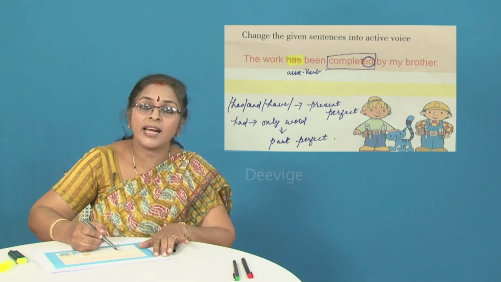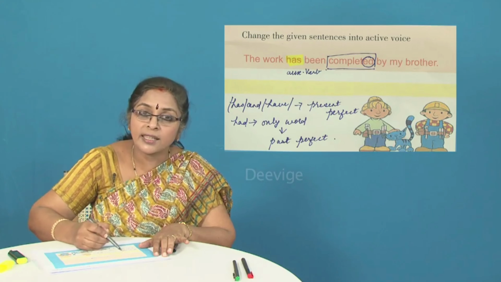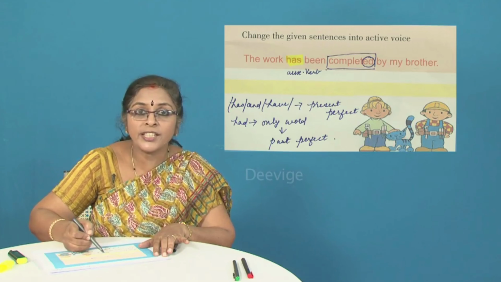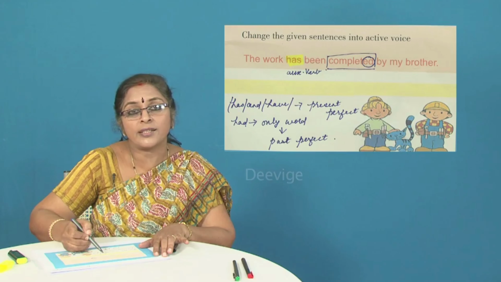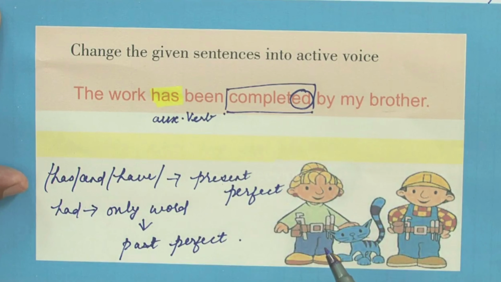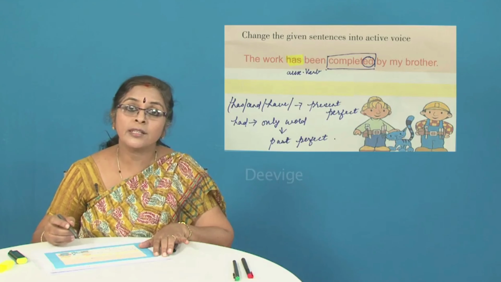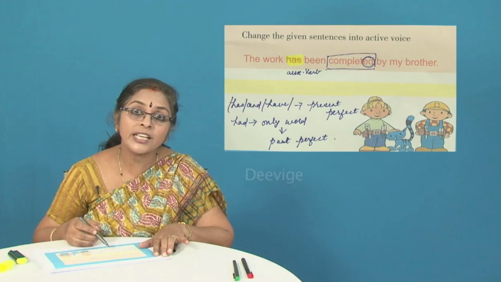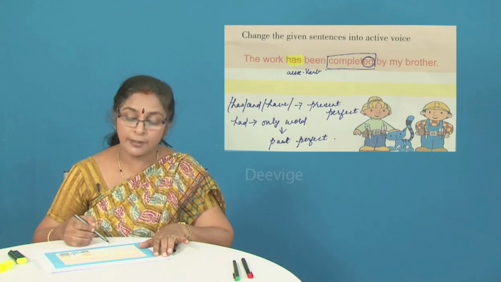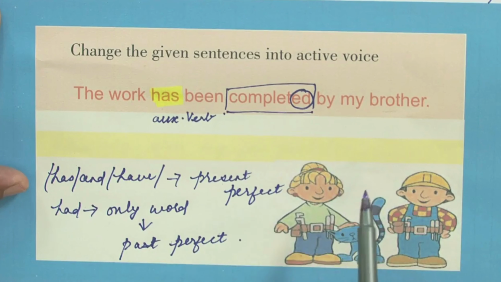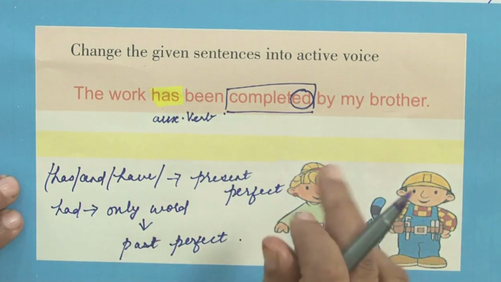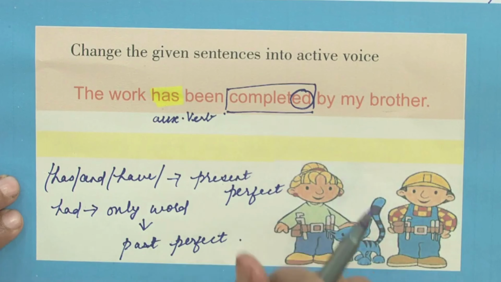What is that word here? Has. Has is present perfect. So the entire sentence that is here with us is in the present perfect. So when you change it into active voice, you need to retain it in the present perfect itself. So who is the doer of the action? Brother is the doer of the action, which means the doer of the action has to be brought at the very beginning of the sentence if you have to change it from passive to active. So my brother has completed the work. That would be the way in which you're going to change this particular sentence from passive to active.